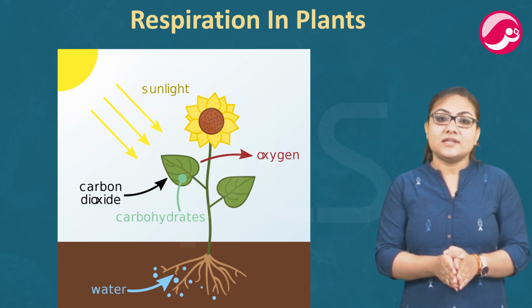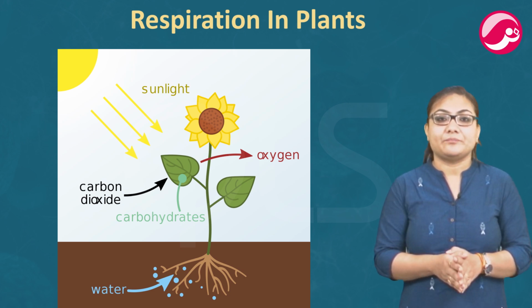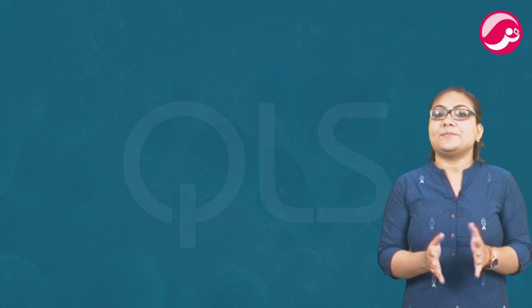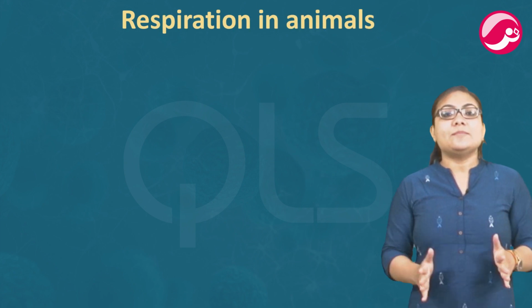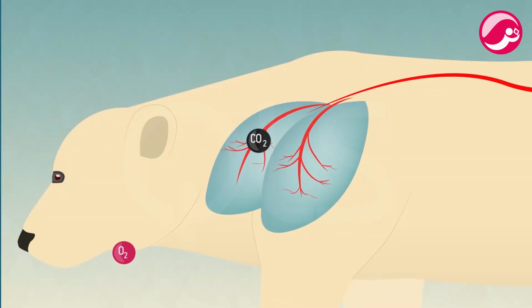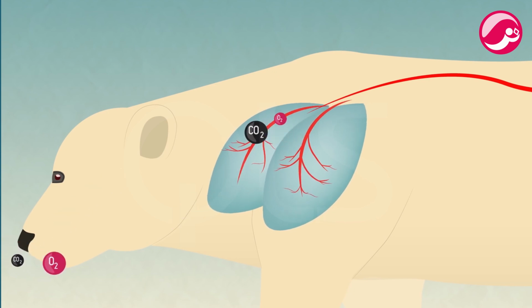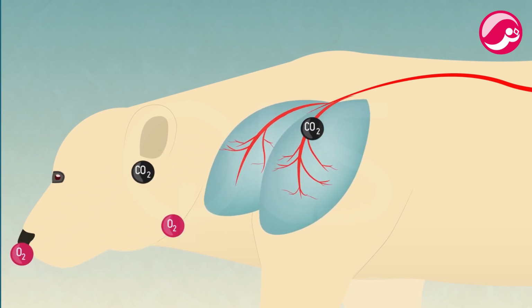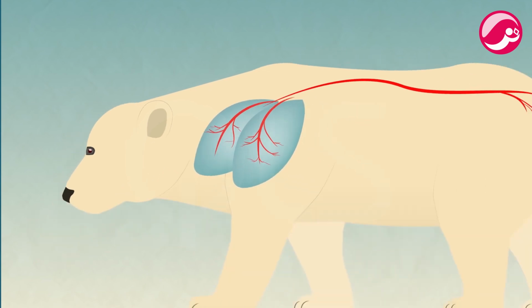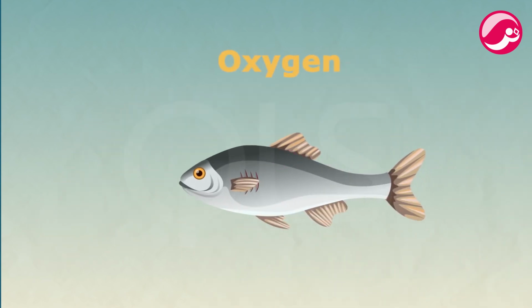Instead, oxygen release is the major event at this time. Now, let's talk about respiration in animals. Animals have evolved different organs for the uptake of oxygen from the environment and for getting rid of the carbon dioxide produced. Terrestrial animals can breathe oxygen in the atmosphere, but animals that live in water need to use the oxygen dissolved in water.